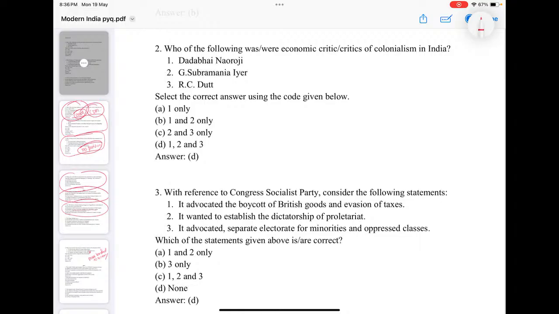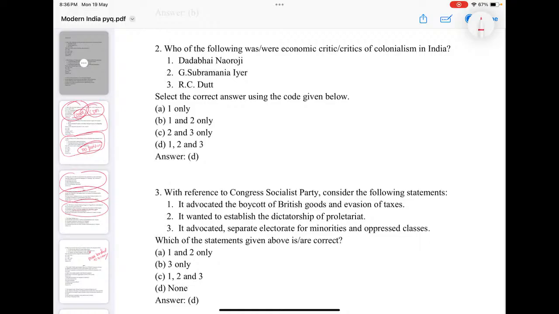Congress Socialist Party is, of course, you must understand, formed within the Congress so that they will not go against the interest of Congress. So I will go for D.